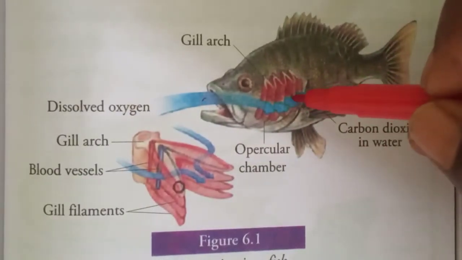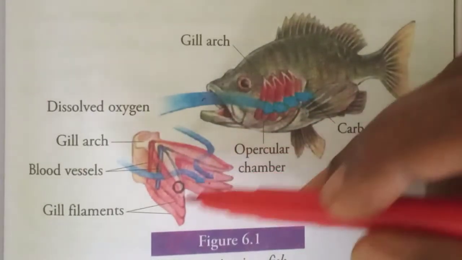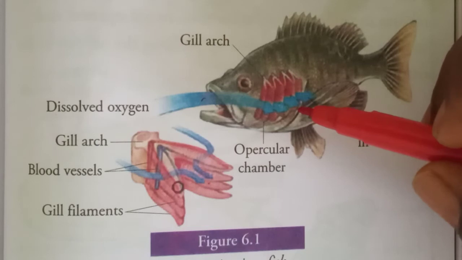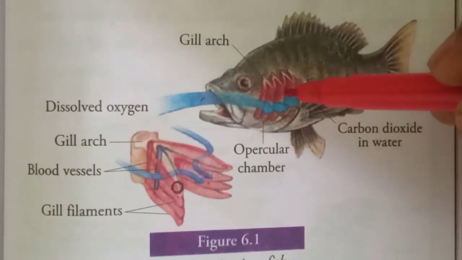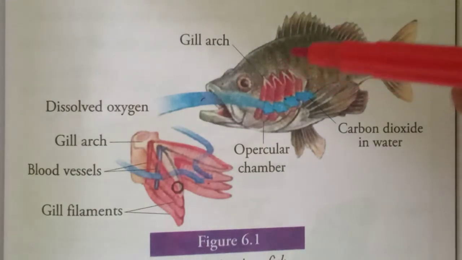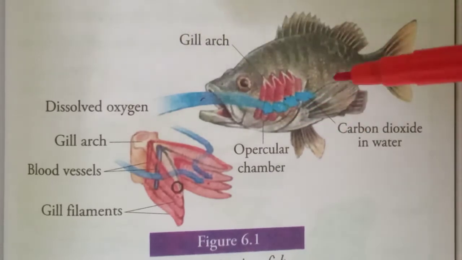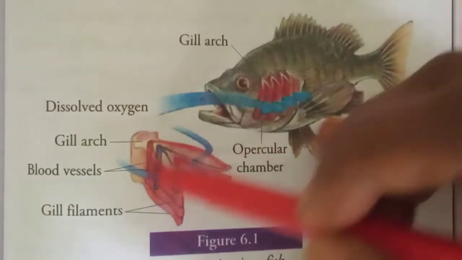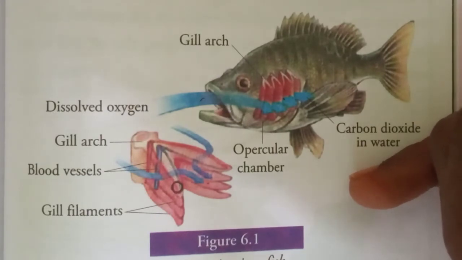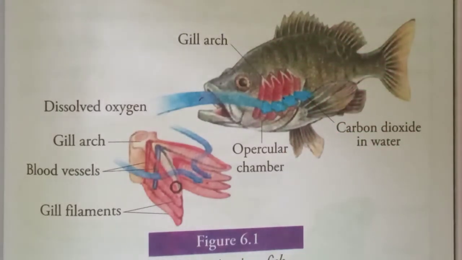In each chamber, the water passes over the gill filaments. So see this one, filaments, you can see that they are very spongy and a little hard, but spongy and porous. They absorb oxygen from the water and replace it with carbon dioxide. The water then passes out through the gill opening and the process is repeated. It is taken in through the mouth and will not be sent out the mouth side again. It will be sent out through the gill side. Okay, so like that, respiration takes place in aquatic organisms.